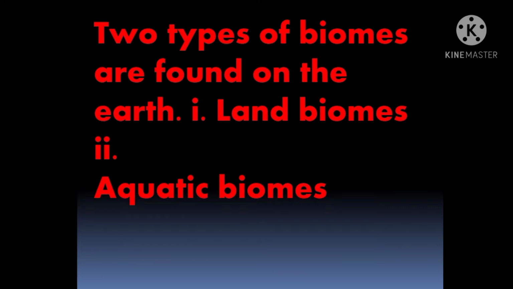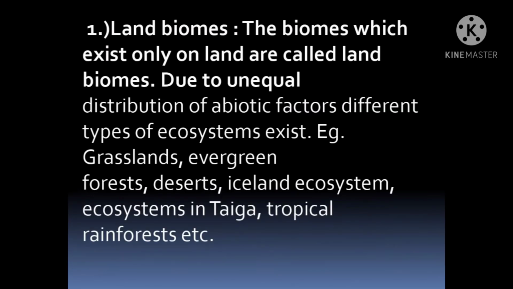Now let's see what land biomes are. The first type of biome is the land biome. What is a land biome, students? With the name itself, we can recognize it. It will be on land because it is called land biomes. So, the biomes which exist only on land are called land biomes. Due to unequal distribution of abiotic factors, different types of ecosystems exist. Examples: grasslands, evergreen forest, deserts, iceland, ecosystems in taiga, tropical rainforest, etc.